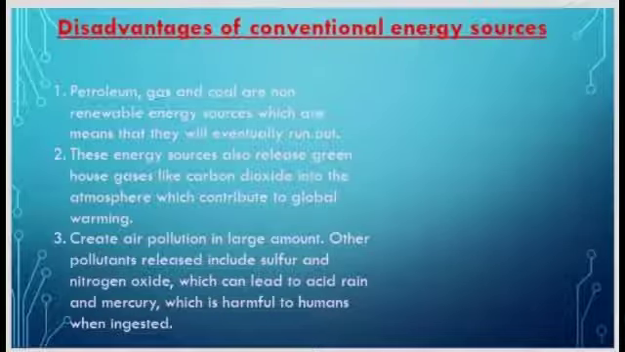Next, disadvantages of conventional energy source. It creates pollution. Second, it is not renewable, means it cannot be used time and again. From these energy sources, many climatic changes occur. Example: global warming, climate change. It causes acid rain, etc.